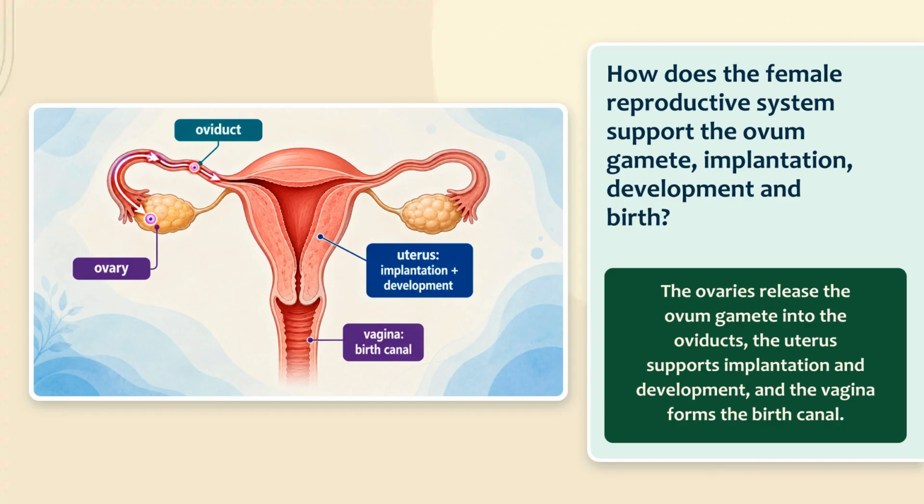Use the ovum arrow and the two function callouts. How does the female reproductive system support the ovum gamete, implantation, development, and birth? The diagram assigns a different job to each structure. The ovaries release the ovum gamete into the oviducts, the uterus supports implantation and development, and the vagina forms the birth canal. The structure function labels show how the roles differ. Next, we will connect the sperm and ovum gametes to fertilization in the oviduct, implantation in the uterus, and placental exchange.